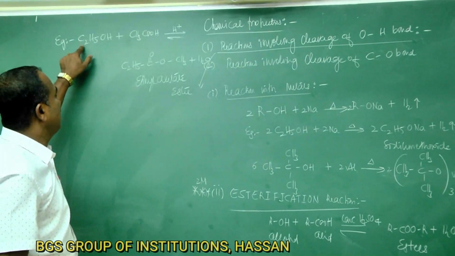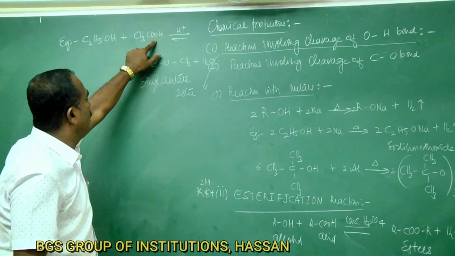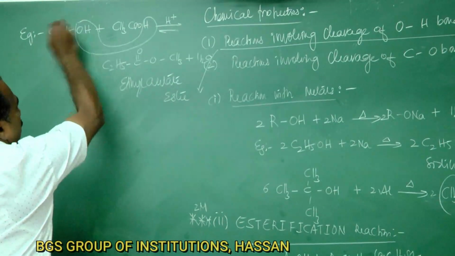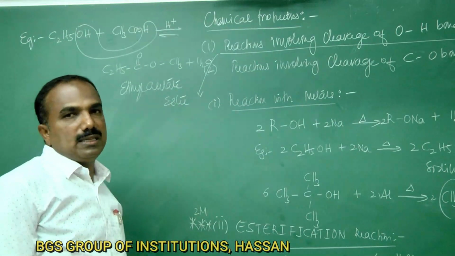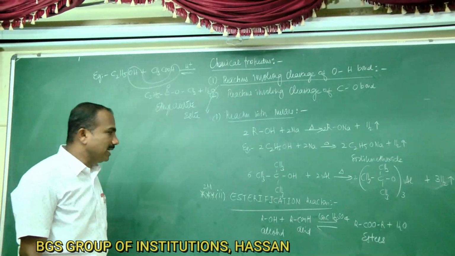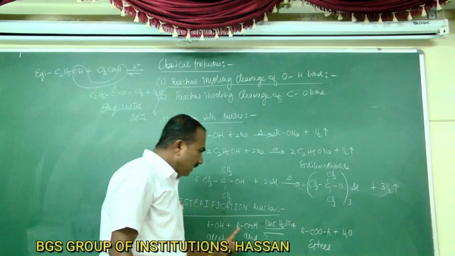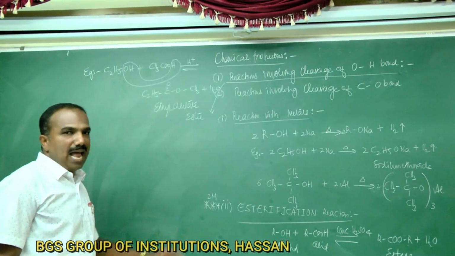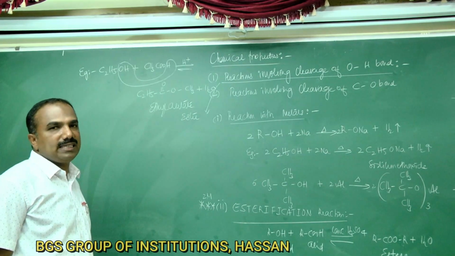This ester is CH3COOC2H5. So OH combines with H to give H2O. So water is removed. This reaction is called esterification reaction. Instead of acid, you can also use acid chlorides as well as acid anhydrides.